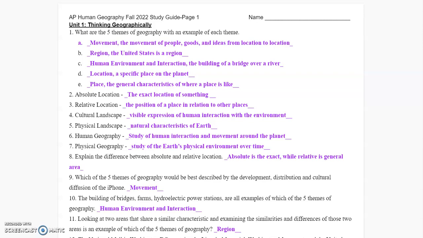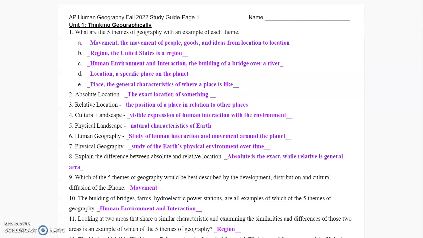9. Which of the 5 themes would best be described by the development, distribution, and cultural diffusion of the iPhone? That's movement, because the iPhone is a good. It's a service. It's an idea going from location to location, person to person. As it moves out, that's movement. 10. The building of bridges, farms, hydroelectric power stations are all examples of which of our 5 themes of geography? Human environment and interaction. It's how humans are working with the land and the area that they are in.